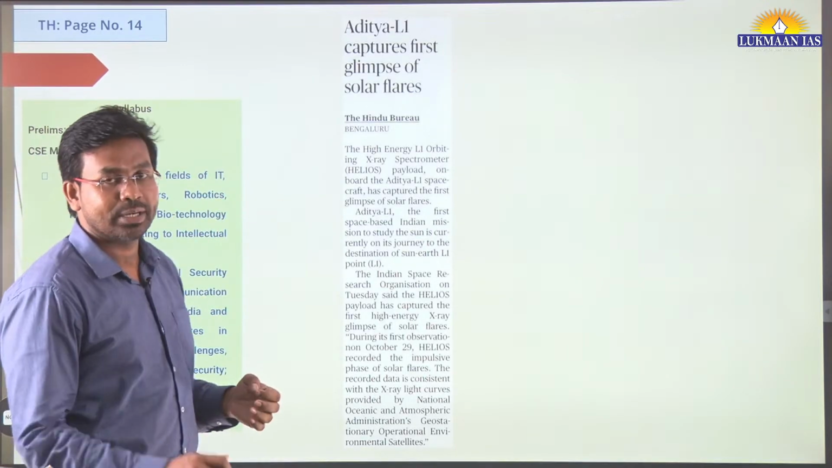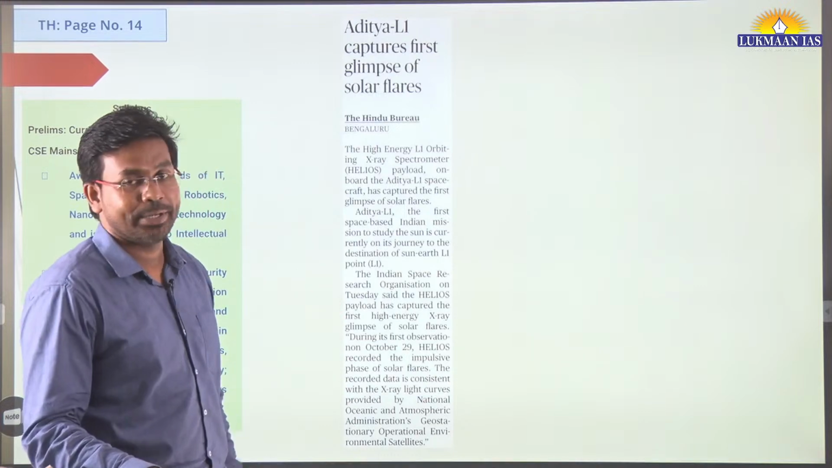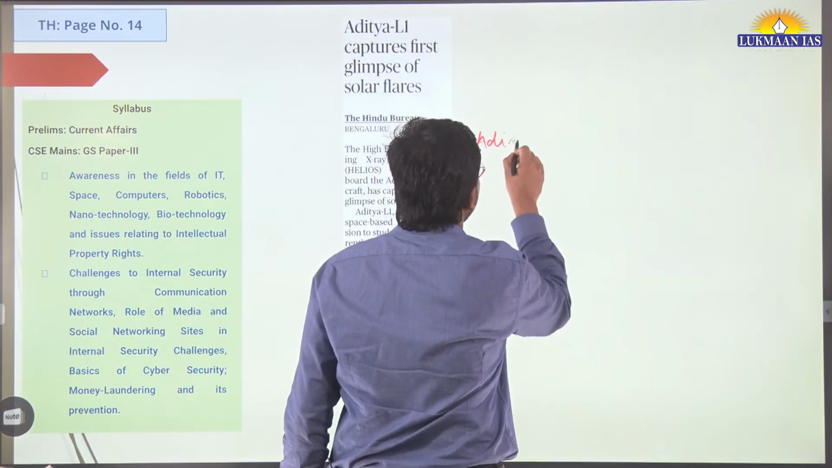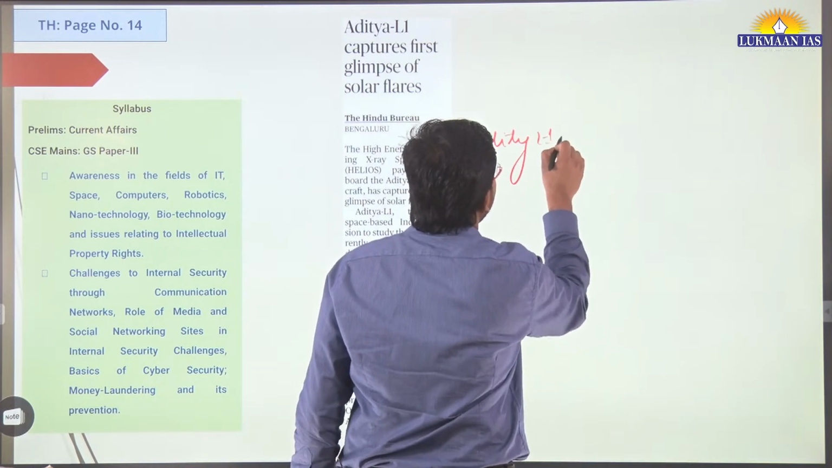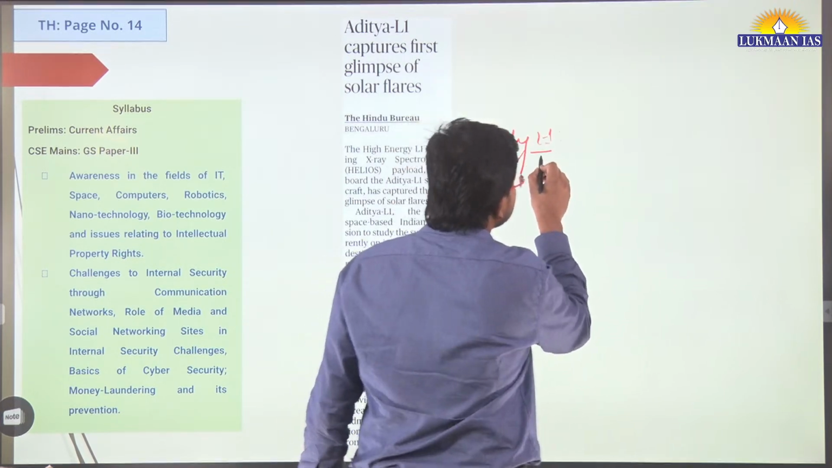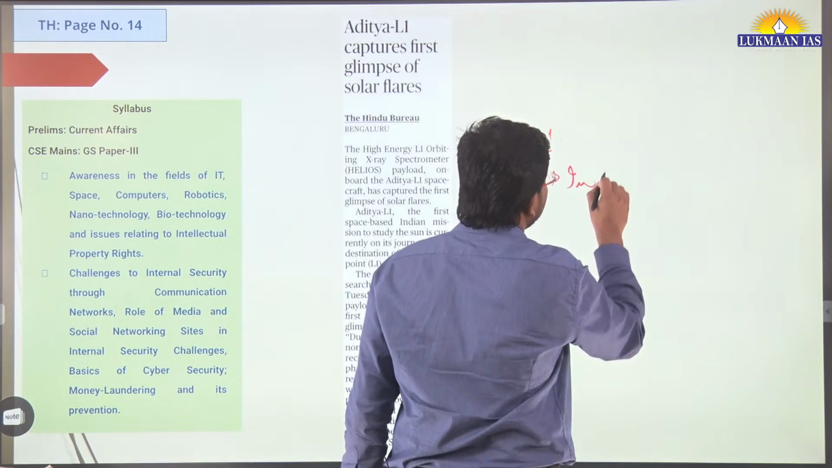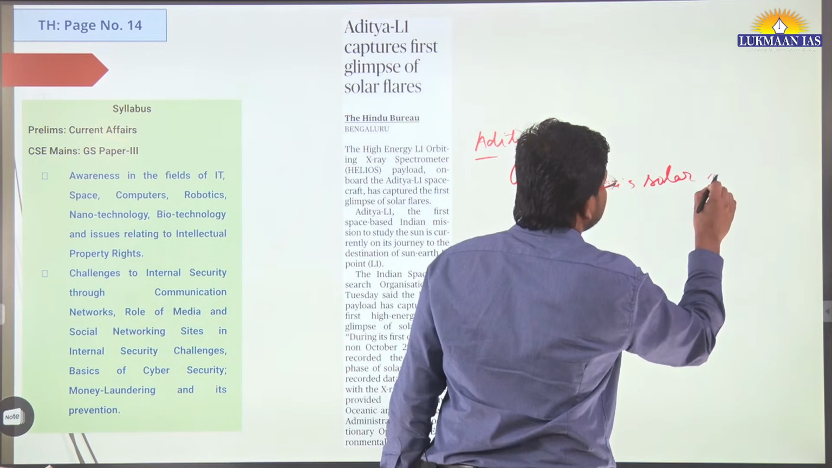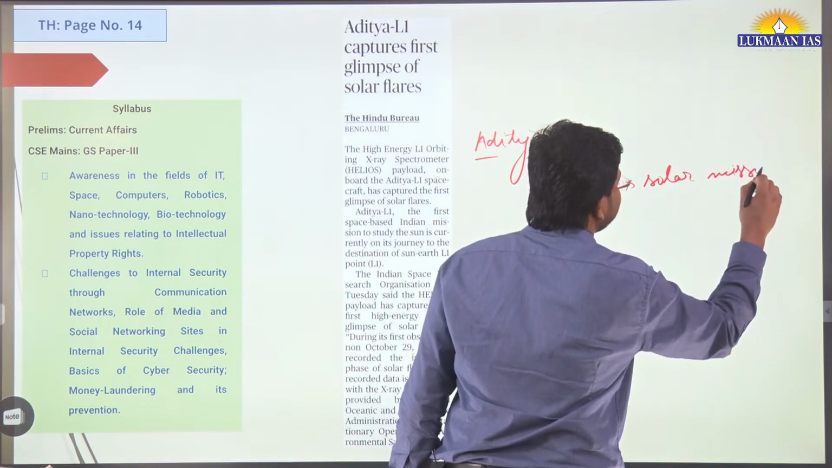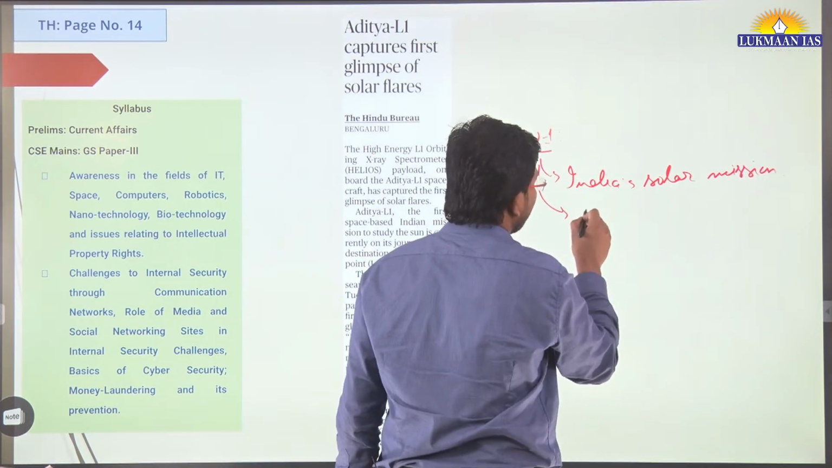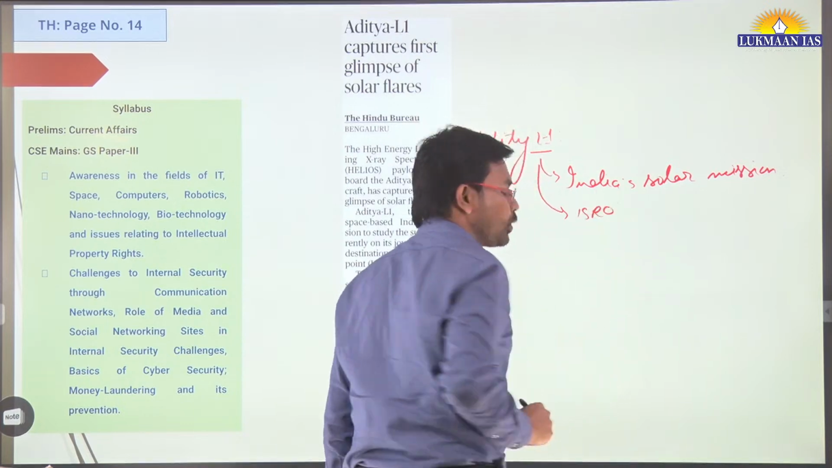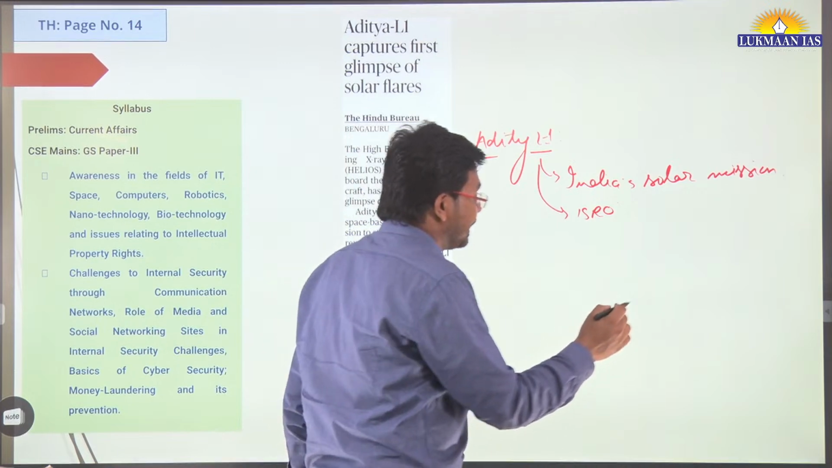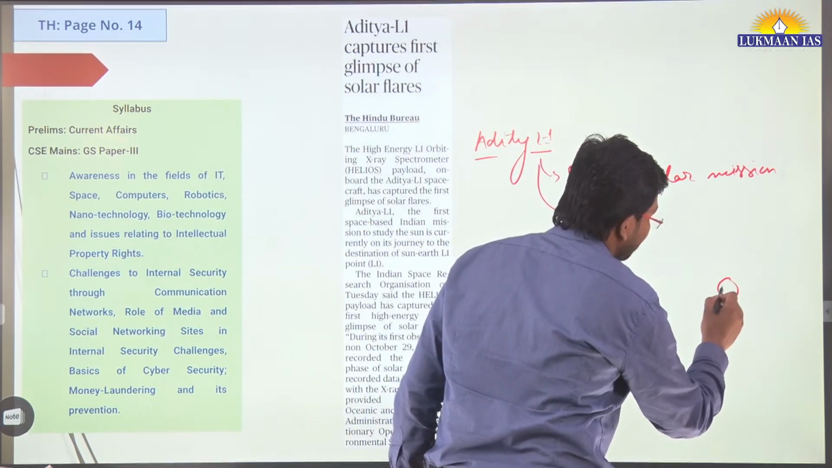Now we are talking about another topic. It is the Aditya L-1 mission. So what is the Aditya L-1 mission? It is India's solar mission. This mission has been launched by the Indian Space Research Organization. We have sent the Aditya L-1 spacecraft, and this spacecraft is going to travel from Earth to a point known as the L1 point, Lagrange point 1.